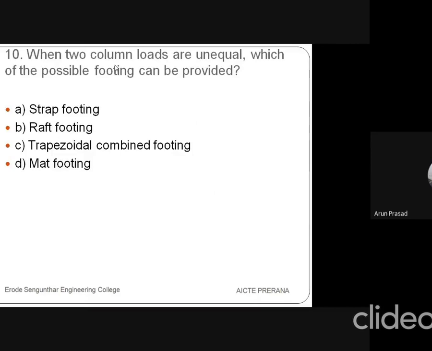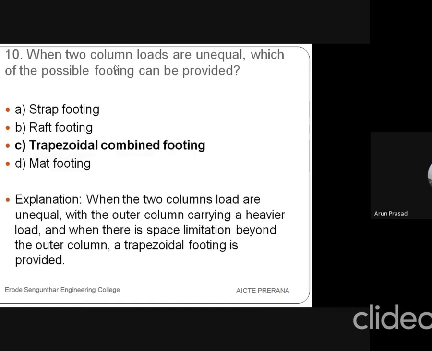Then the 10th question is, when two column loads are unequal, which of the possible footings can be provided? So the first option is strap footing, second one is strapped footing, third one is trapezoidal combined footing, and fourth one is mat footing. So the answer is trapezoidal combined footing, because the two column loads are unequal. So if it is unequal, then we go for the trapezoidal combined footing. Okay, when space limitations are there beyond the outer columns, we will provide the trapezoidal footing.